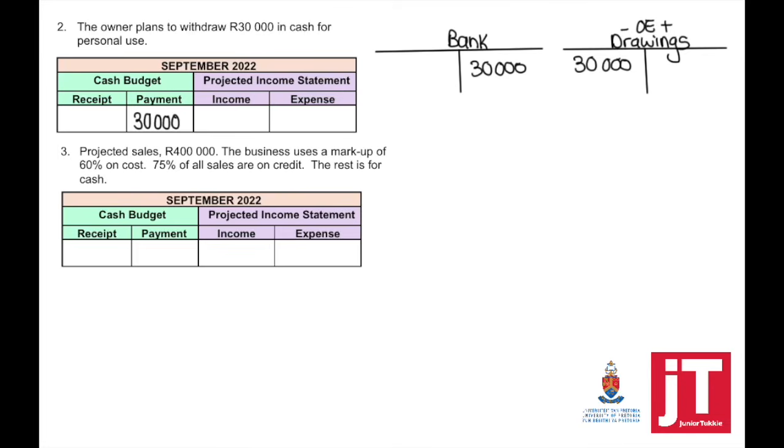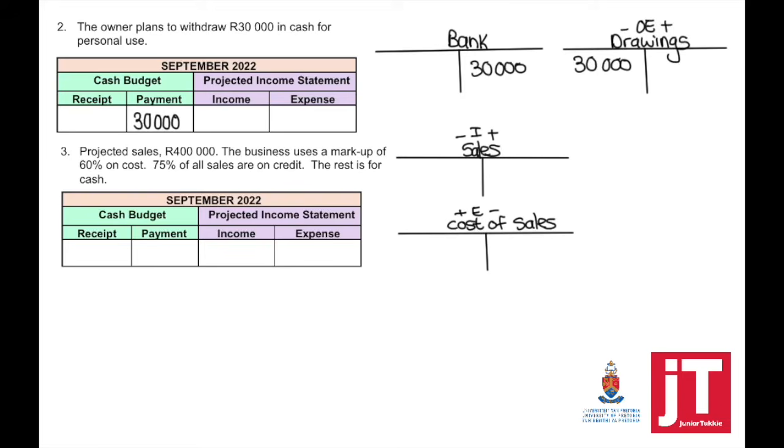Transaction number 3, projected sales 400,000. The business uses a markup of 60% on cost. 75% of all sales are on credit. The rest is for cash.